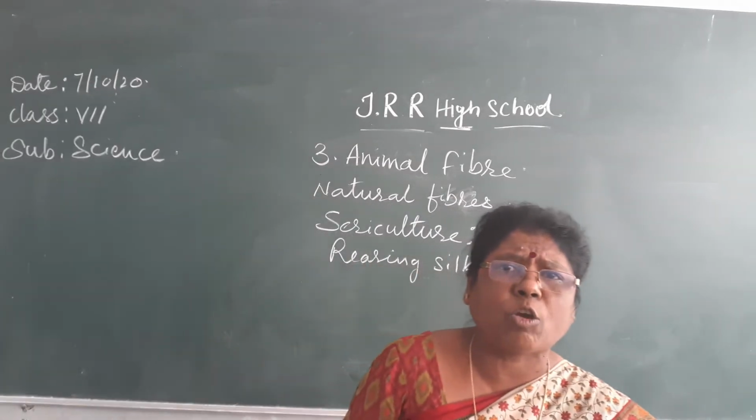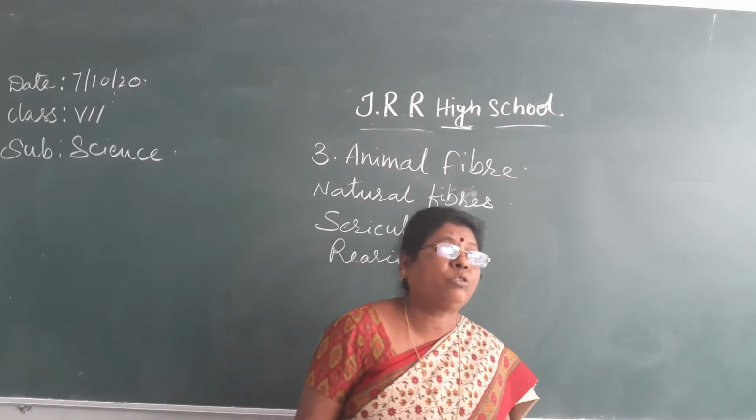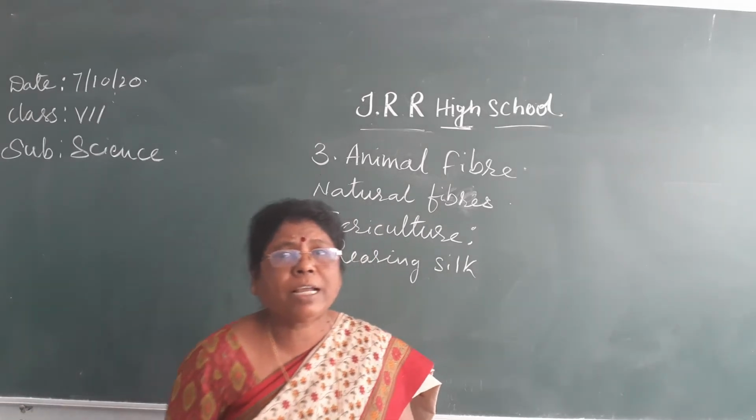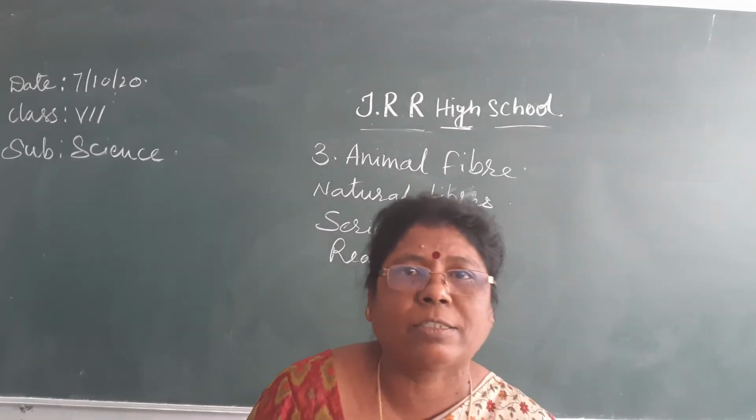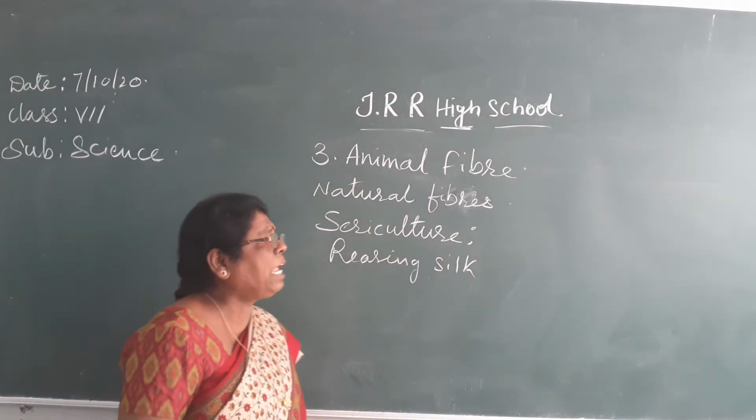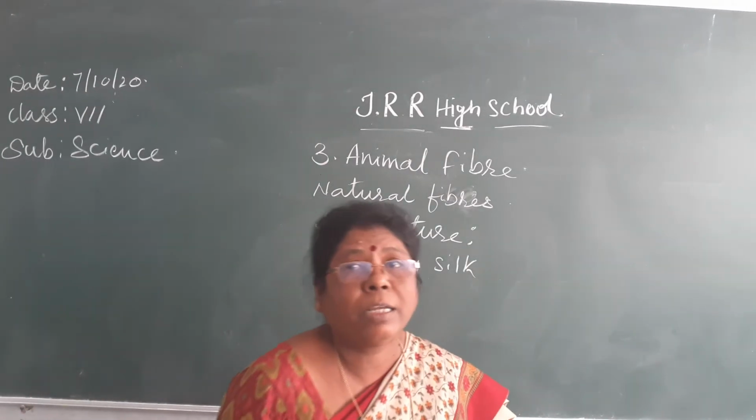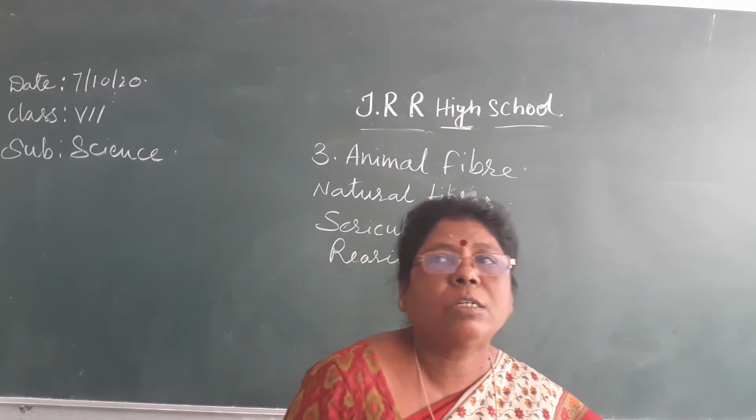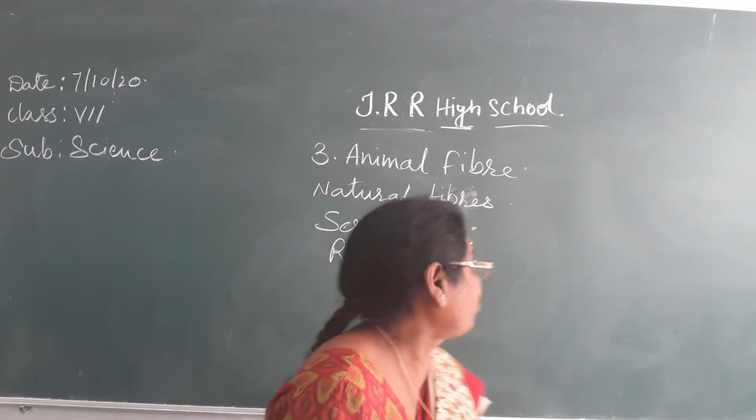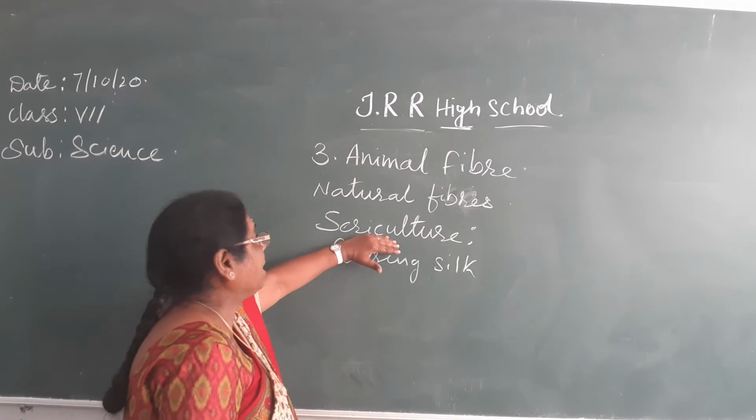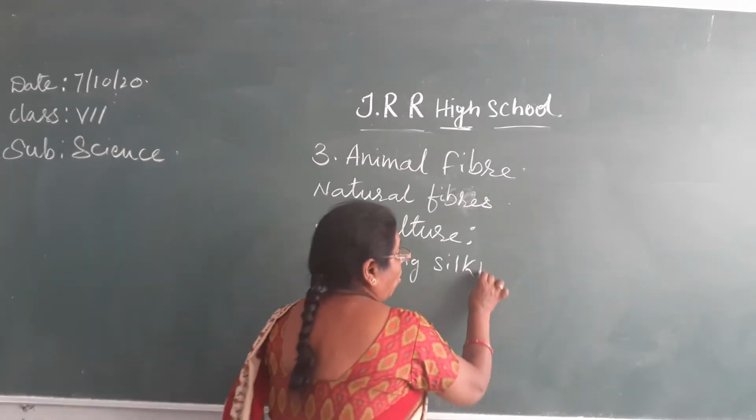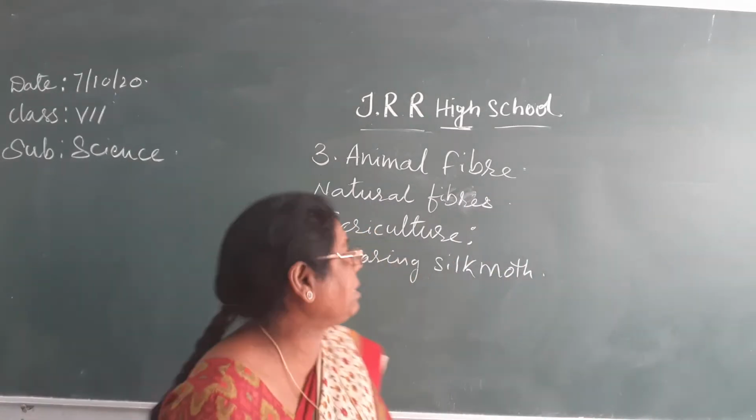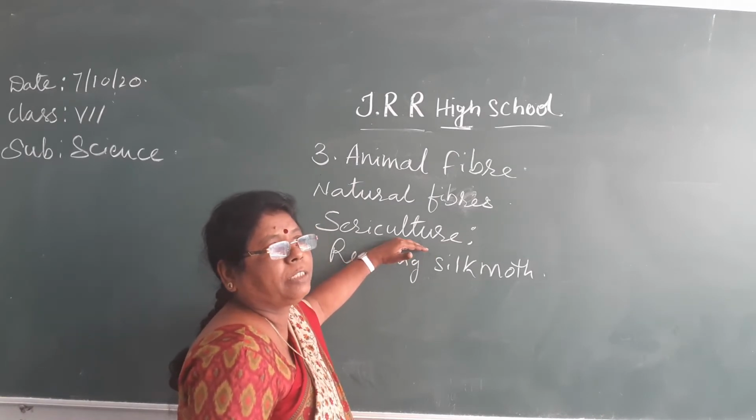What is apiculture? Rearing of honeybees to obtain honey is called apiculture. In the same way, what is pisciculture? Pisciculture means rearing of fishes. In the same way, horticulture is getting fruits and vegetables from the fruit garden or vegetable garden, isn't it? In the same way, sericulture, rearing of silk moth to get silk fabrics, is called sericulture. Understood what is sericulture?